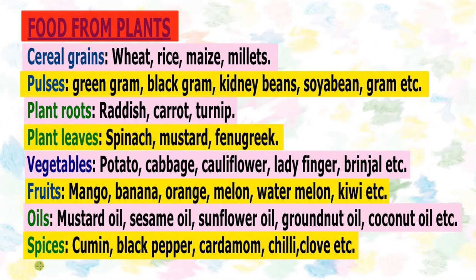Similarly, we add different kinds of spices in our food like cumin, black pepper, cardamom, chilies, cloves, and so many other spices. So all these different kinds of foods we get from plants. Plants are really great. They give us a variety of food items.